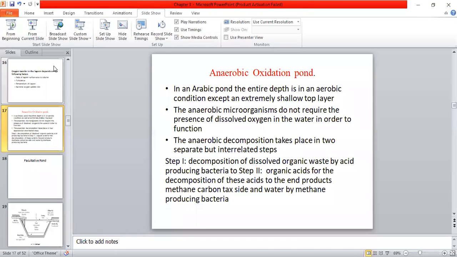So simply you need to increase the depth of the pond. Automatically it will create the entire environment in that particular pond as an anaerobic environment, except the top surface layer. But that top surface layer doesn't matter. Okay, this is the anaerobic oxidation pond. Write down about the anaerobic oxidation pond, and then we'll go to the last point, that is the facultative pond.